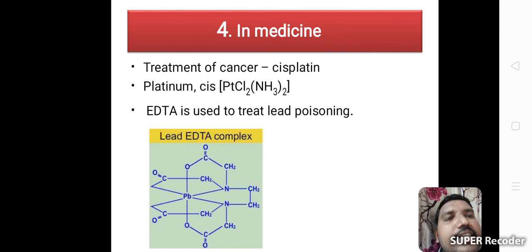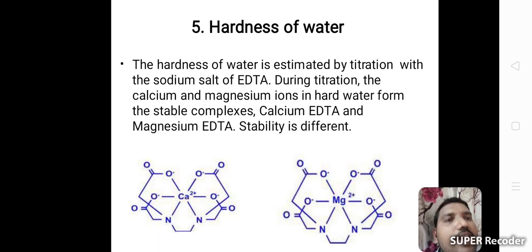EDTA and cisplatin are both used: cisplatin for treatment of cancer, and EDTA to treat lead poisoning. This is the EDTA structure. In the laboratory we use EDTA to estimate the hardness of water. That is one more application, hardness of water. The hardness of water is estimated by titration with the sodium salt of EDTA.